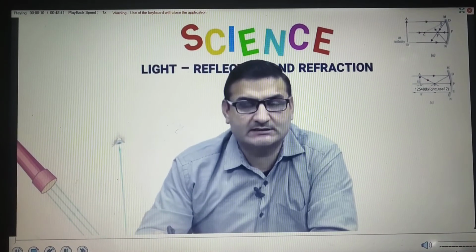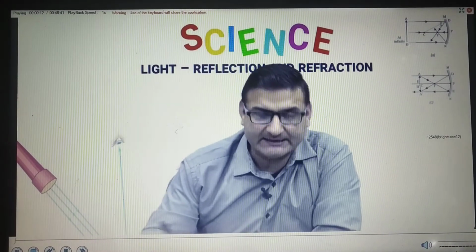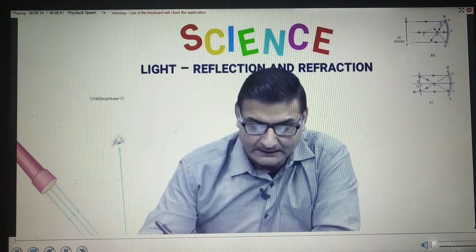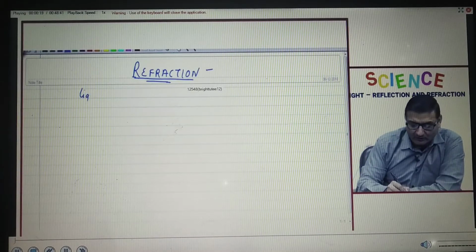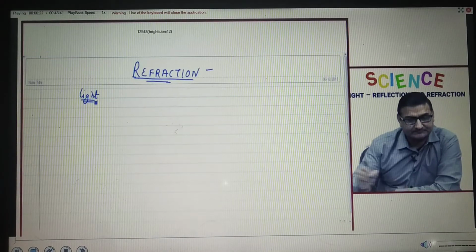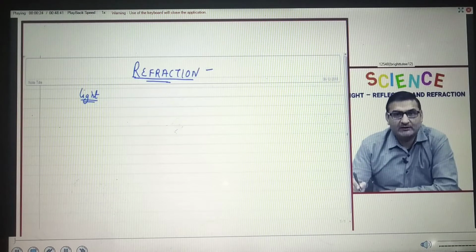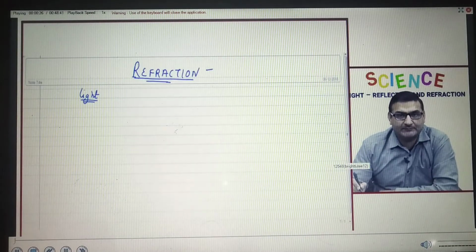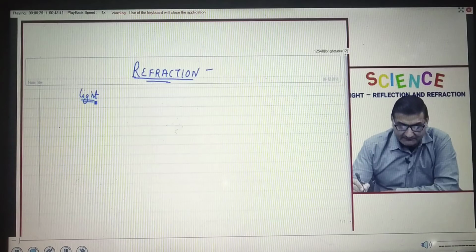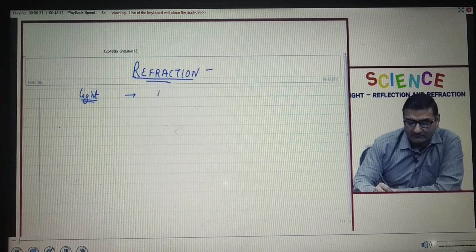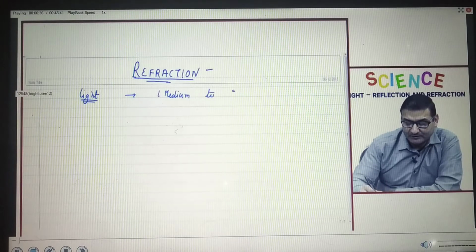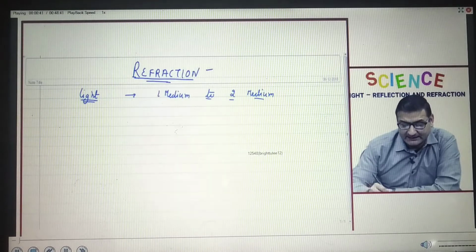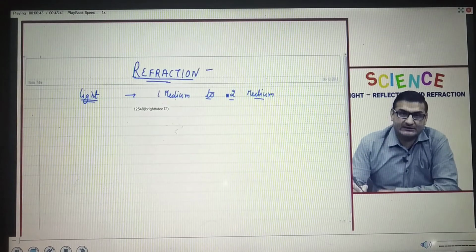About reflection of light, but we'll be considering refraction. Fine. Now, refraction of light. We know that light always travels in a straight line. Fine. This property of light is known as linear propagation of light. But when light passes from one medium to a second medium, the light changes its direction.